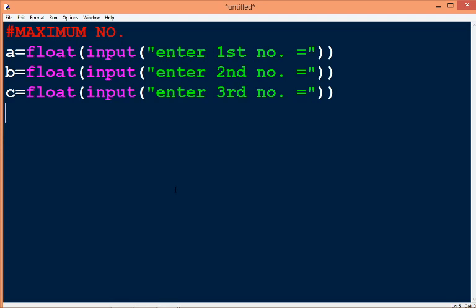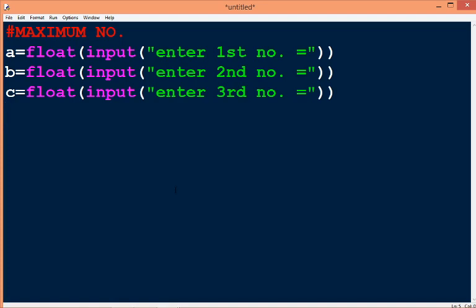Now in the third part we will use an expression that shows our result. So for this we have to find the maximum number.